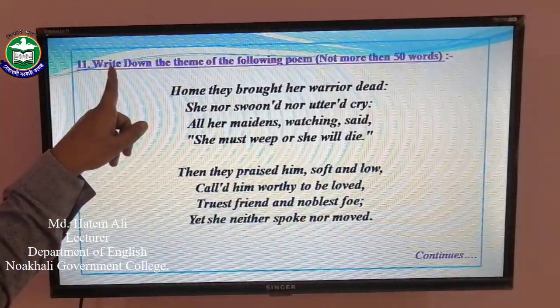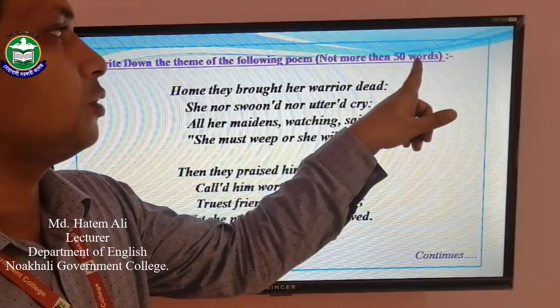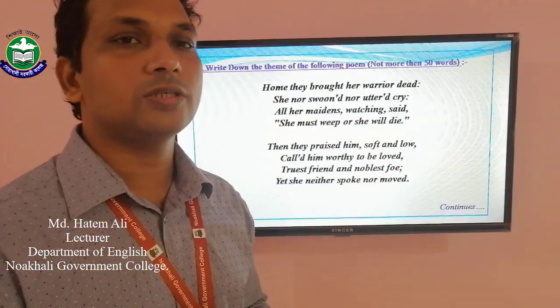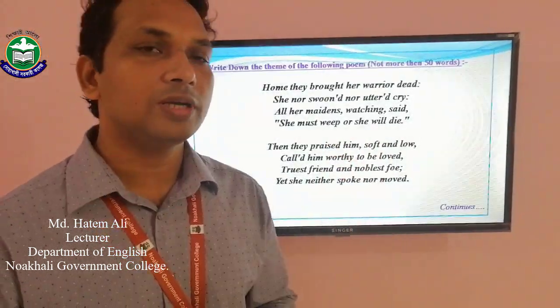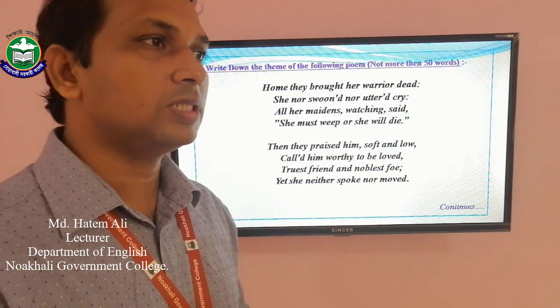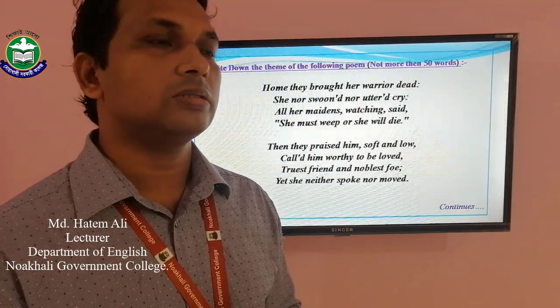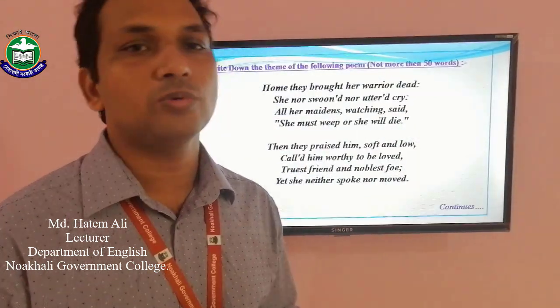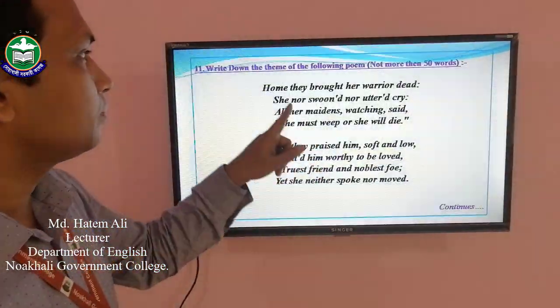Write down the theme of the following poem, not more than 50 words. Dear students, in the examinations, your questions are generally set like this, and you will be given instruction not to exceed 50 words. And in the question paper, the name of the poem and the name of the composer of the poem are not generally given. Dear students, let's read the poem.